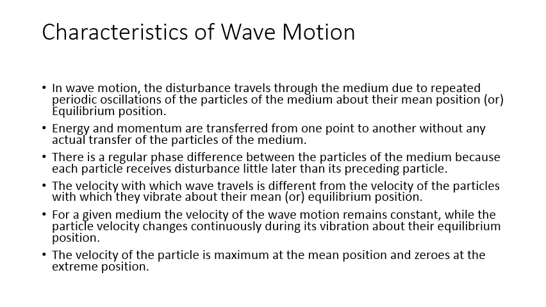The velocity with which the wave travels is different from the velocity of the particles, which vibrate about their mean position. For a given medium, the wave velocity remains constant while the particle velocity changes continuously. The velocity of the particle is maximum at the mean position and zero at the extreme position.